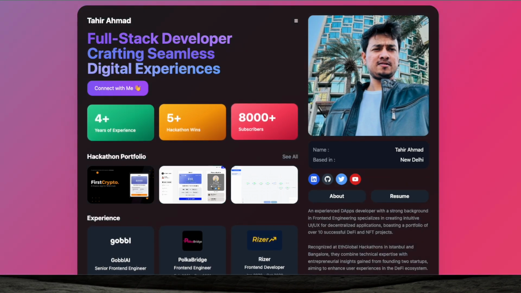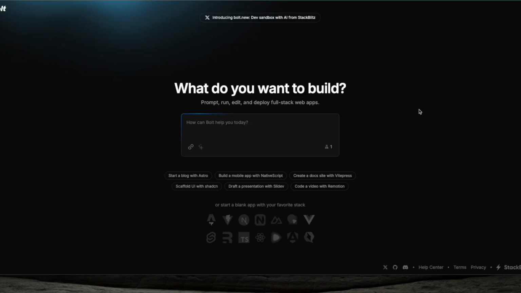So I will introduce a tool called bolt.new. This is a tool by which you can actually create any website. You can literally write the code, whatever you want, as it is saying, what you want to build. Prompt, run, edit, and deploy full stack web applications. So how does it do it? It's very simple. You have to write the prompt over here. So let me write it down.